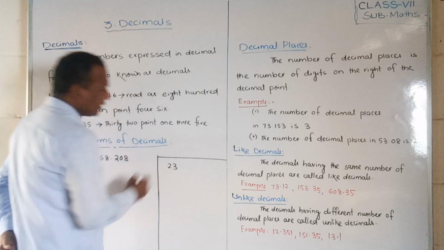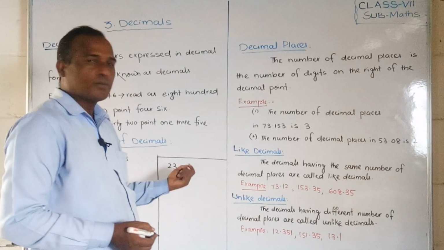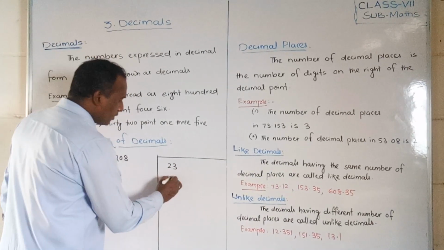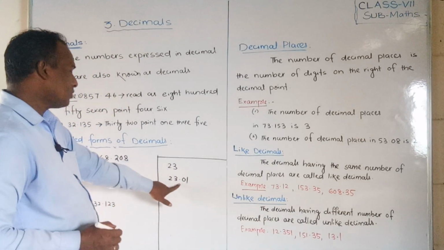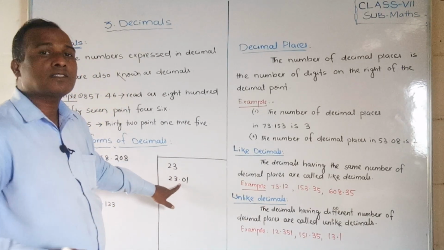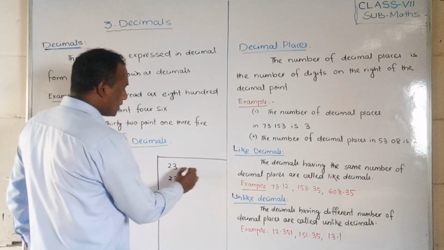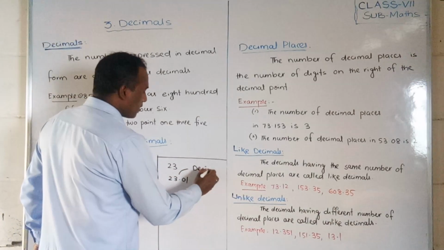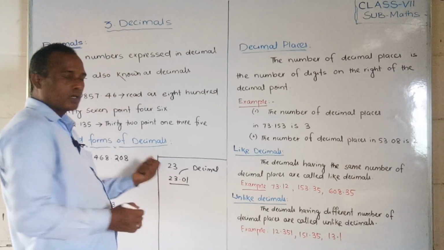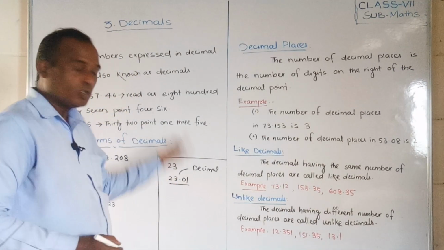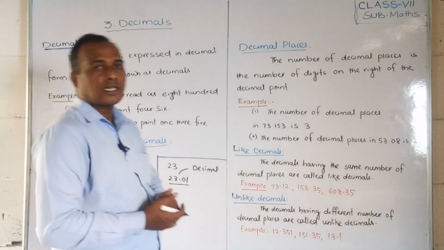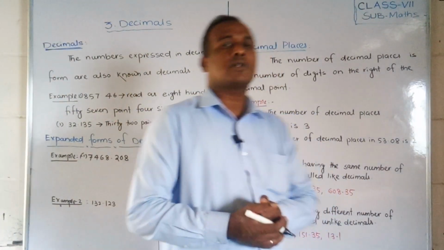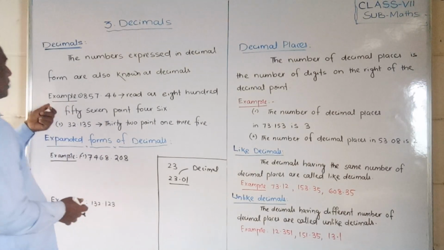Suppose 23. Yes, it is a whole number. But whenever we write 23 point like this, there is one point, so this is called a decimal point. This is not a whole number and this is not a fraction. Whenever we express numbers like this with a point, they are called decimals or decimal numbers. So I have written examples, students.